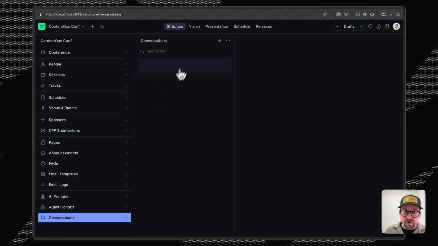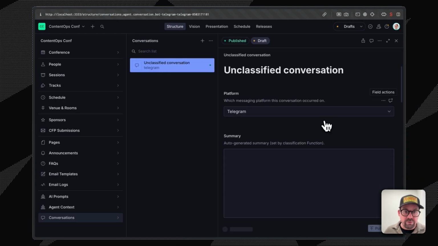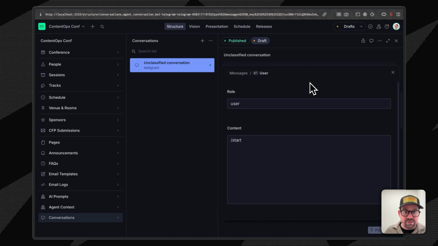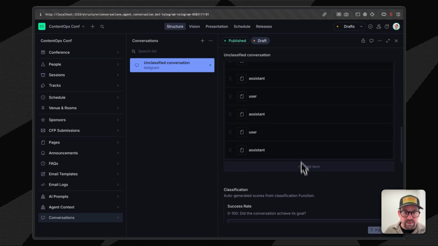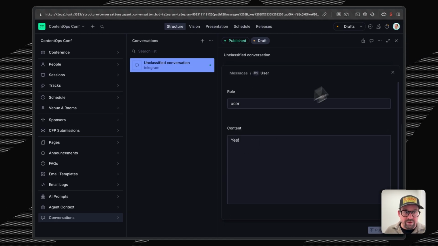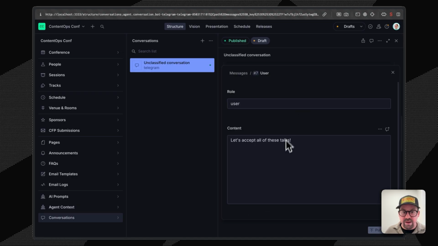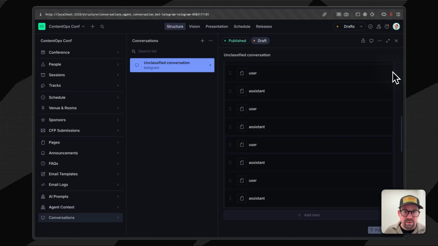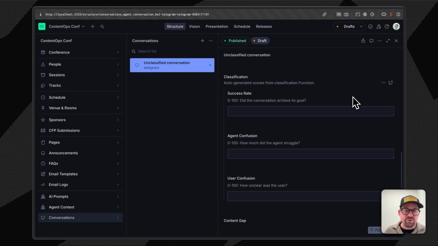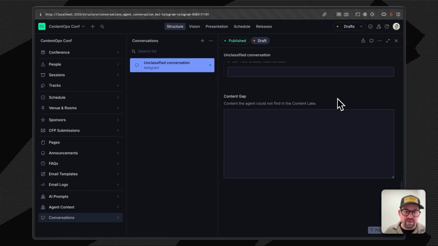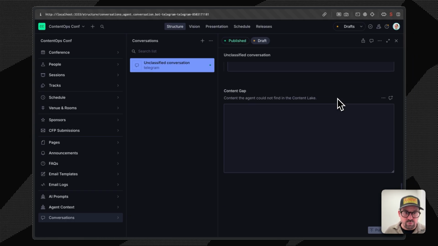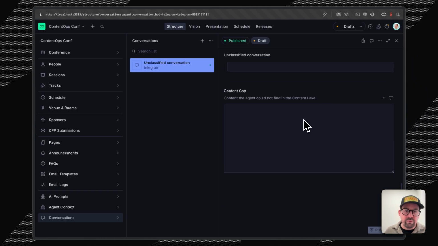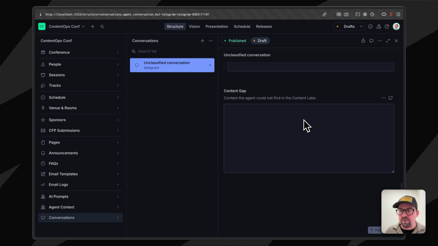And if we go into the studio, you can see here how those conversations are stored. So here we have my chats that I just had. And we can use AI to also classify how well that conversation went, so we can improve the system prompt or the content and so on.